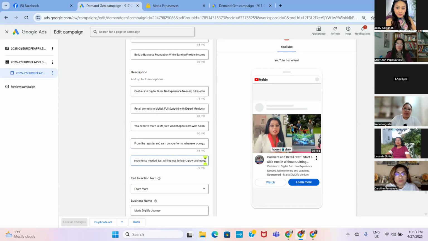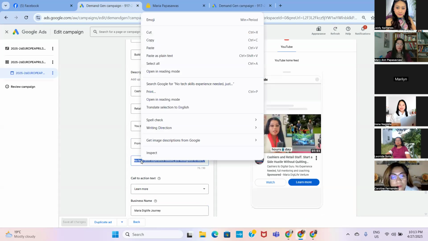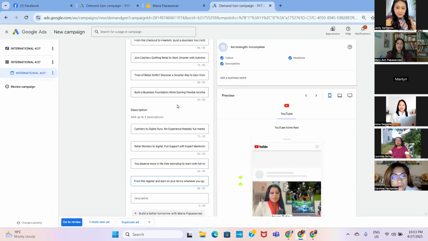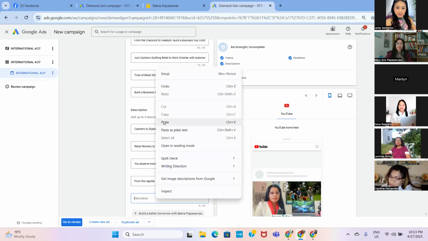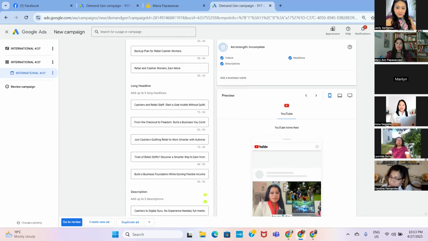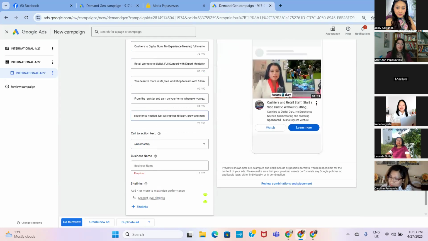And my laptop is hanging again. Okay, we're done with it. Let's just paste on here. And let's check the ad strength, still incomplete.